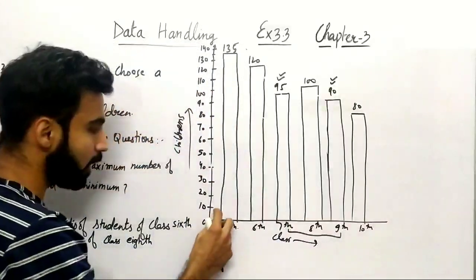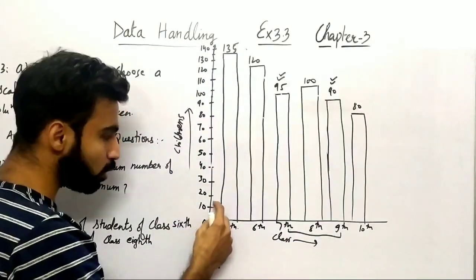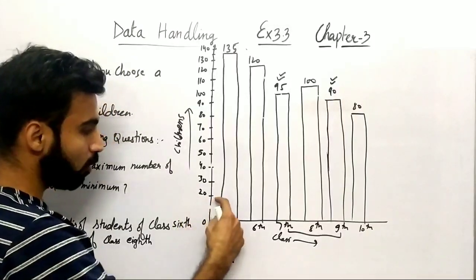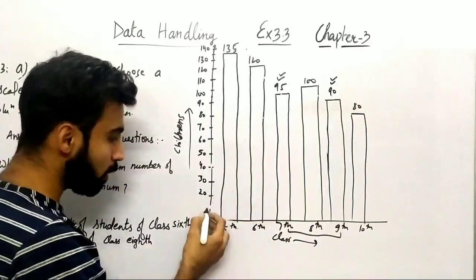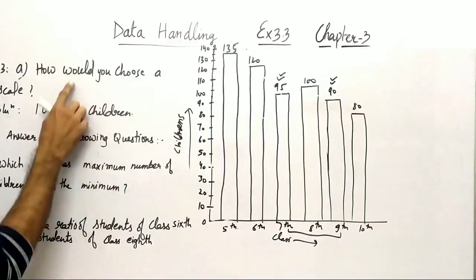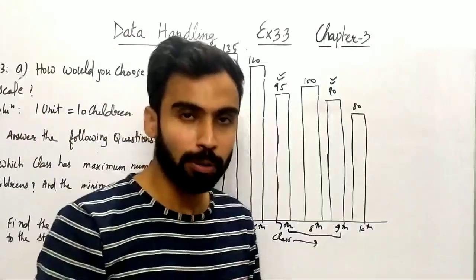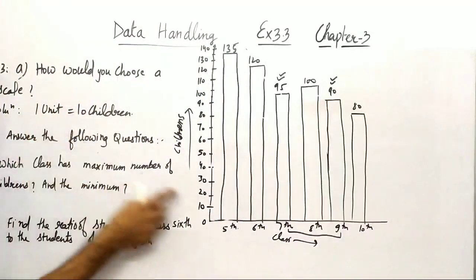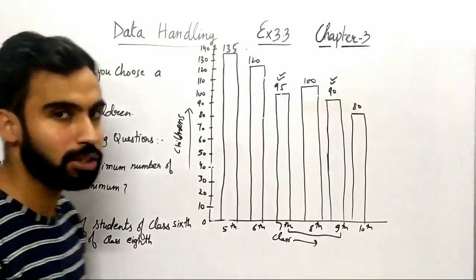So इसीलिए मैंने क्या किया, you can also reduce the gap, like you can take 1 unit as 20 children, but here I have taken, you can see 1 unit equal to 10 children, right? So this is the scale which I have taken for you. So just simply write the scale which you have taken. Now 1 unit is equal to 10 children, right?